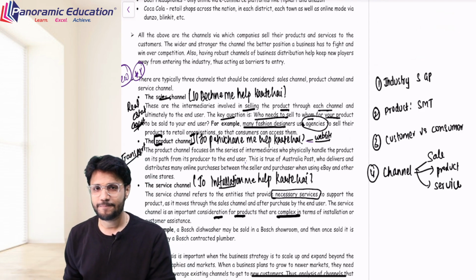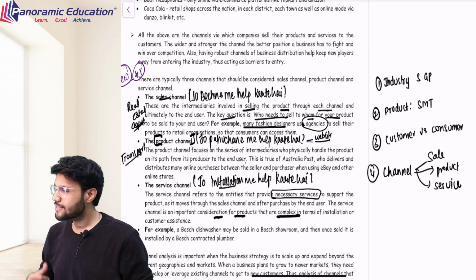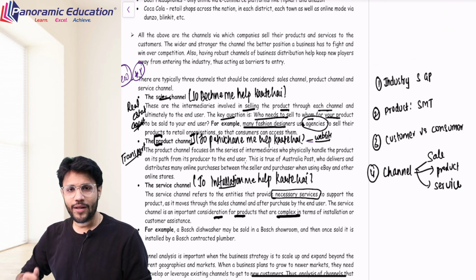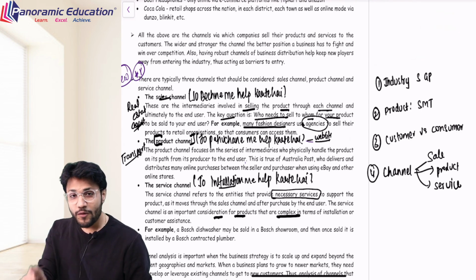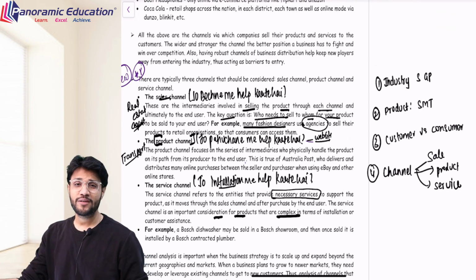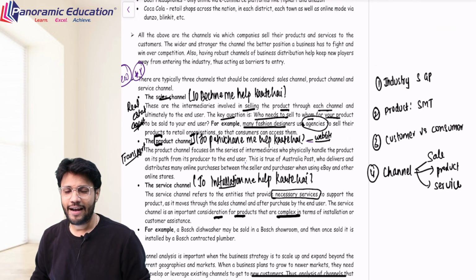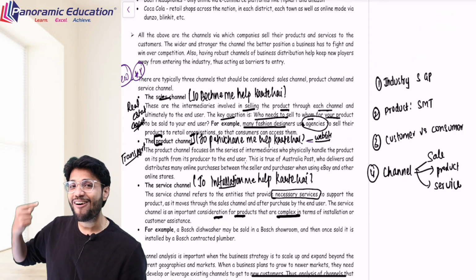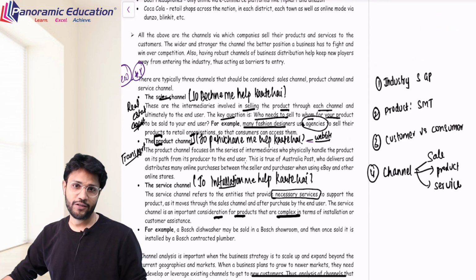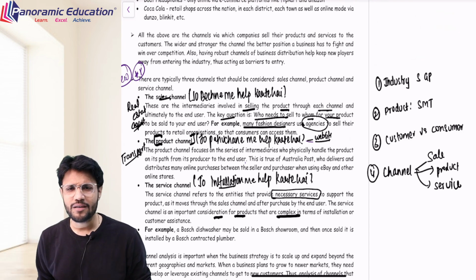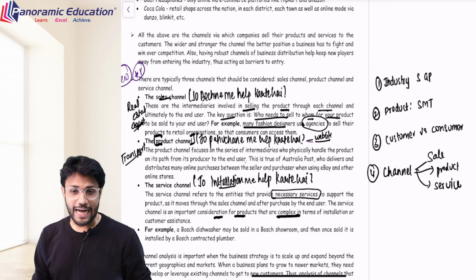I want that this building should be sold now. So the customer will not approach me. The customer will approach the agent who knows different choices and different prices. And that's why I give the option to my agent that whenever a customer comes, please bring it to us. We will pay certain commission to you. That is my sales channel.